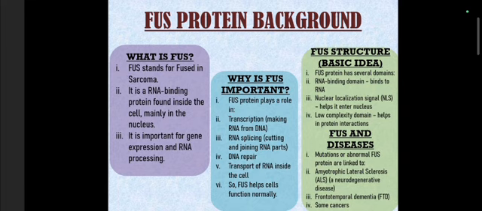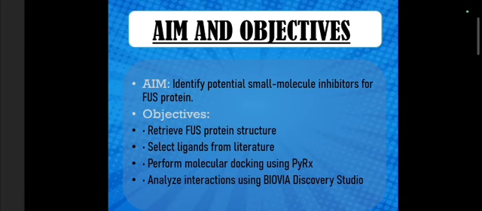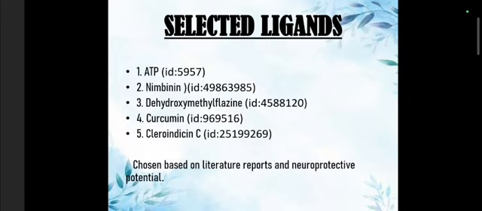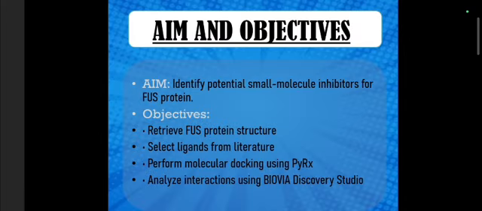Mutations in FUS are linked to ALS, frontotemporal dementia, and some cancers. When mutated, FUS accumulates in the cytoplasm and forms toxic aggregates. The aim of my project was to identify potential small molecule inhibitors for FUS protein using molecular docking. Objectives were to download FUS protein structure, to select ligands from literature, to perform docking using PyRx, and to analyze interactions using Discovery Studio and PyMod.